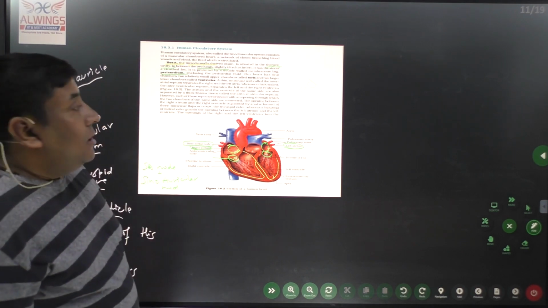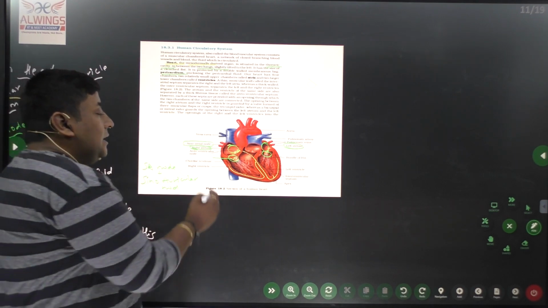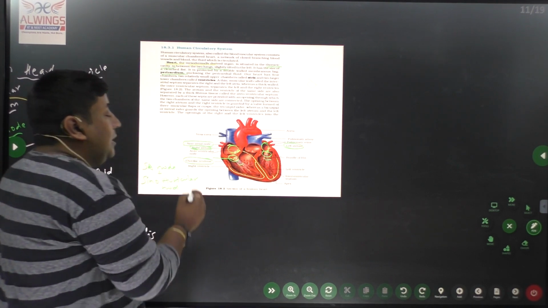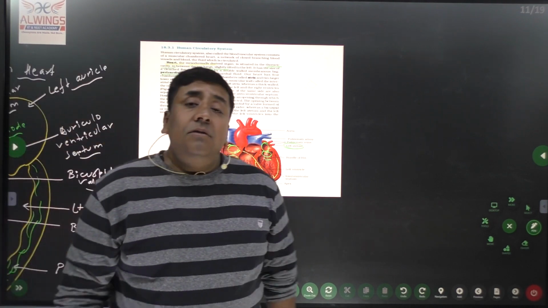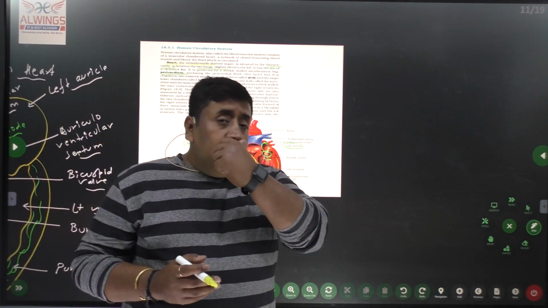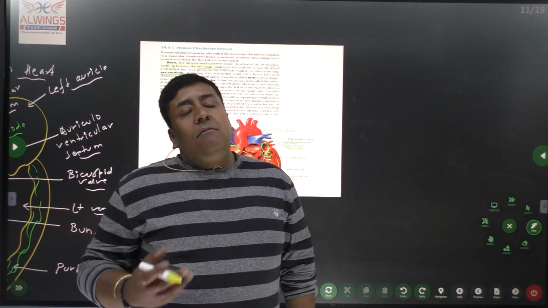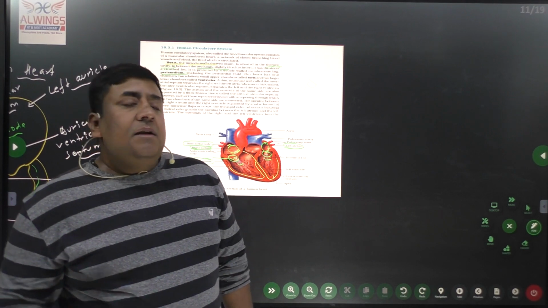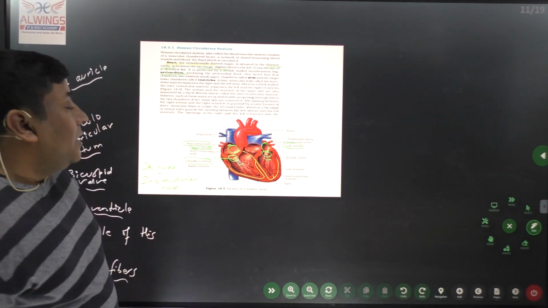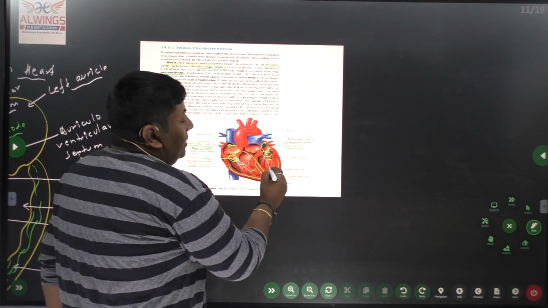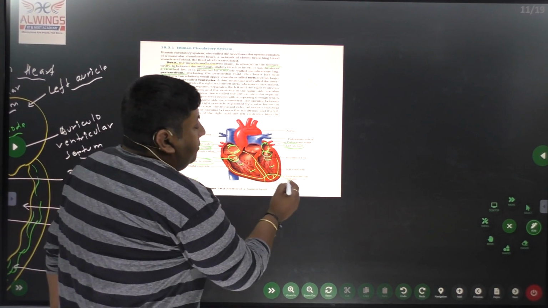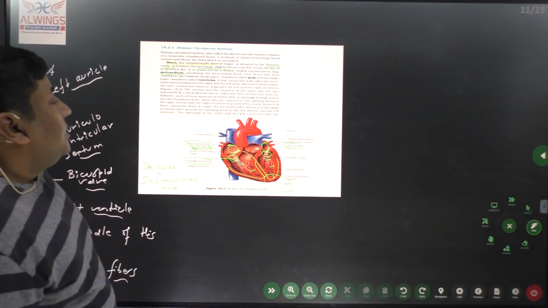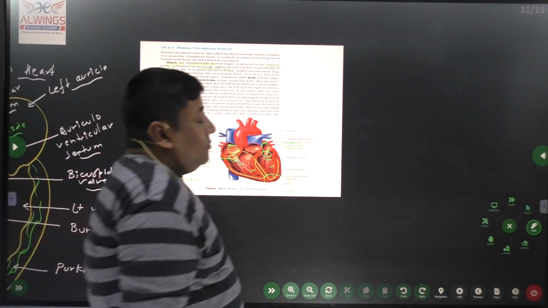Now the tricuspid and bicuspid valves are connected with the help of thread-like structures called chordae tendineae. The valves open and close, and they close so that backflow of blood does not occur. For that we have chordae tendineae. Then we have the right ventricle and the left ventricle. The terminal part of the heart is called the apex. So this is the structure of the heart. Now we can move further.